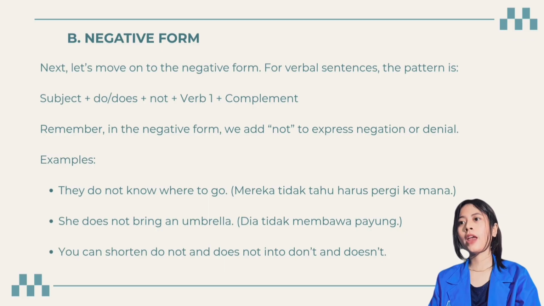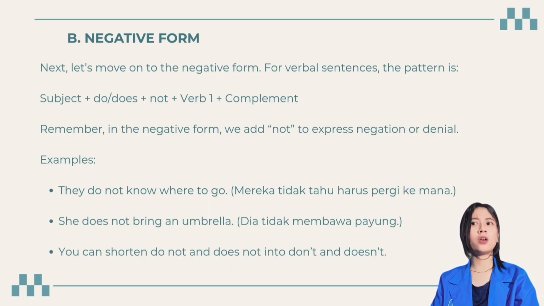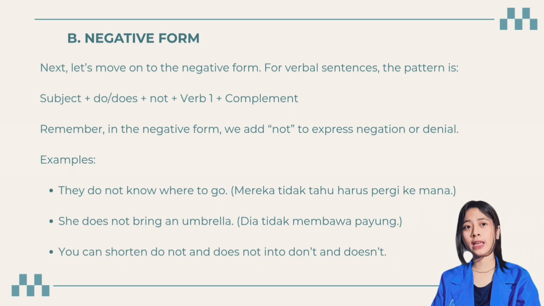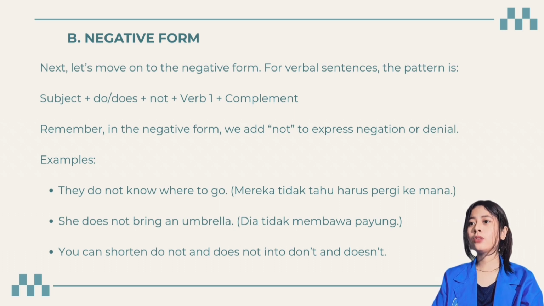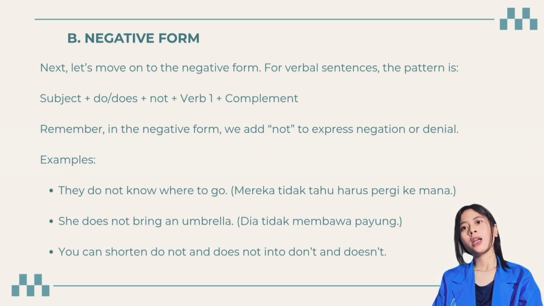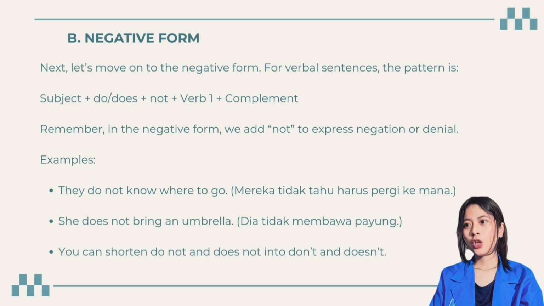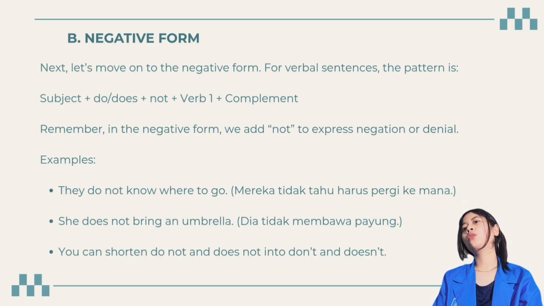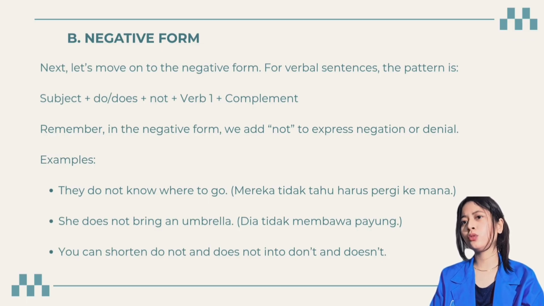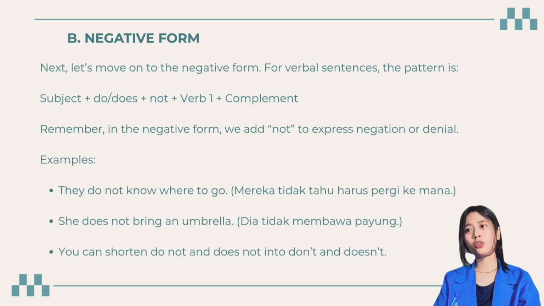Example: They do not know where to go. Mereka tidak tahu harus pergi ke mana. She does not bring an umbrella. Dia tidak membawa payung. You can shorten do not and does not into don't and doesn't.